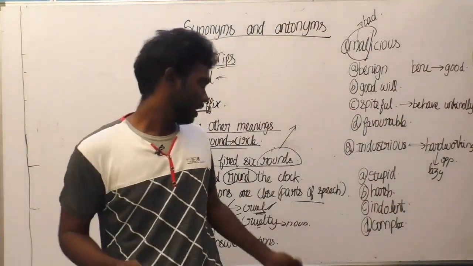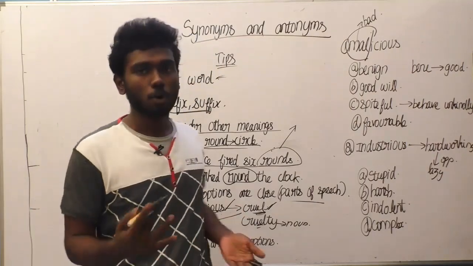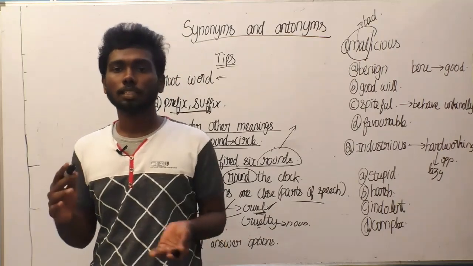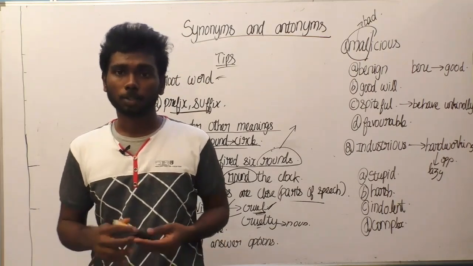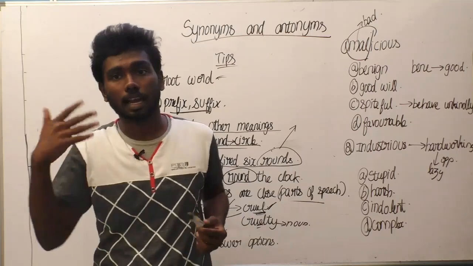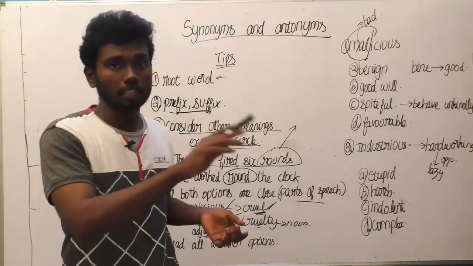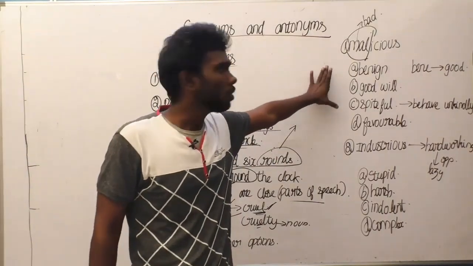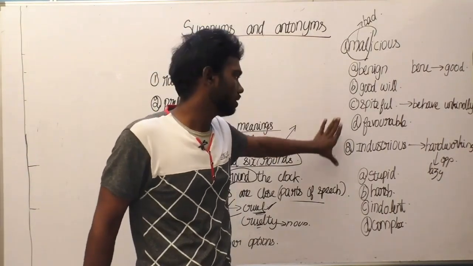Because there may be a few answer options similar to each other, reading the first option itself, you can't say that this must be the correct answer. You must think about which will be the correct answer, and you have to refer to all the answer options, and only then select the correct answer. So let us see some example questions now on how to solve synonyms and antonyms.